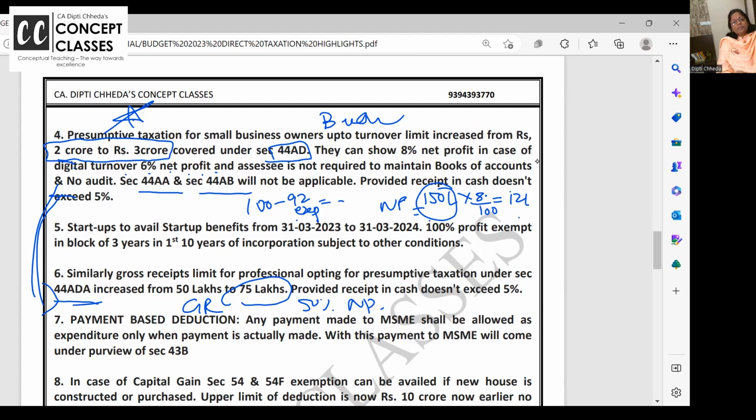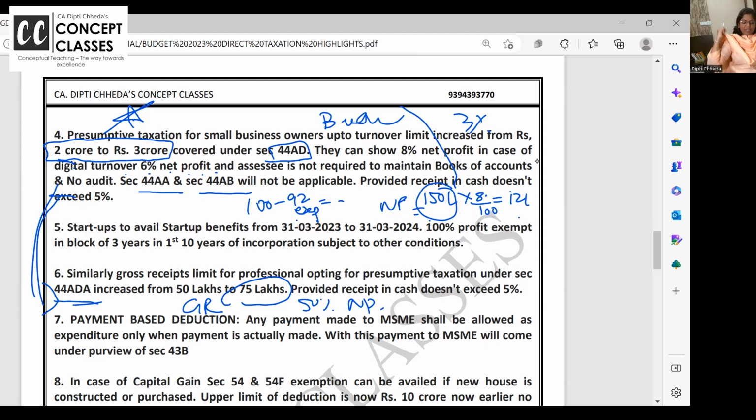Once they opt, they should be there for 5 years. And if after 3 years I say, no, I will maintain the books, because my gross margin in my business is 3%, why should I show 8%? So then I will maintain the books and audit and all. Once you opt out, you can't opt in for 5 years. Okay, this is the best I could give.